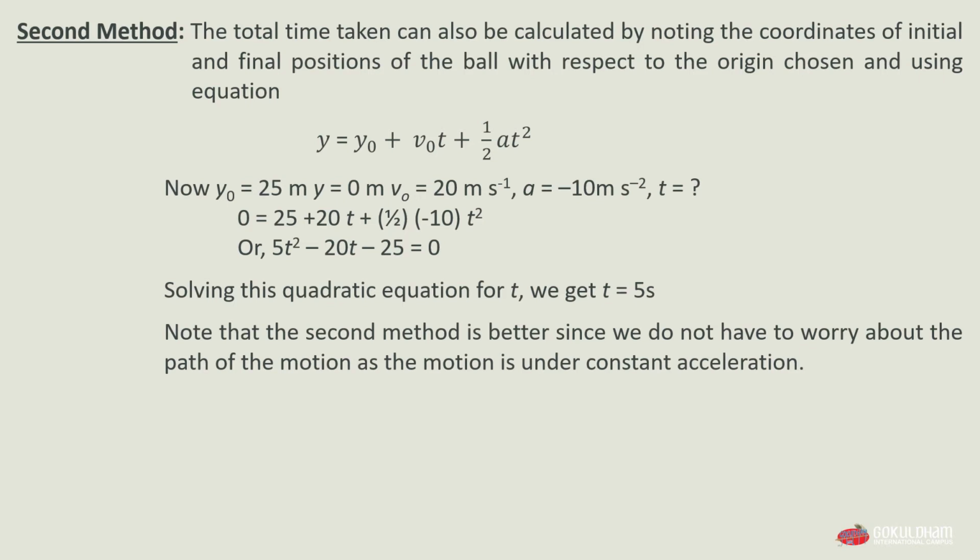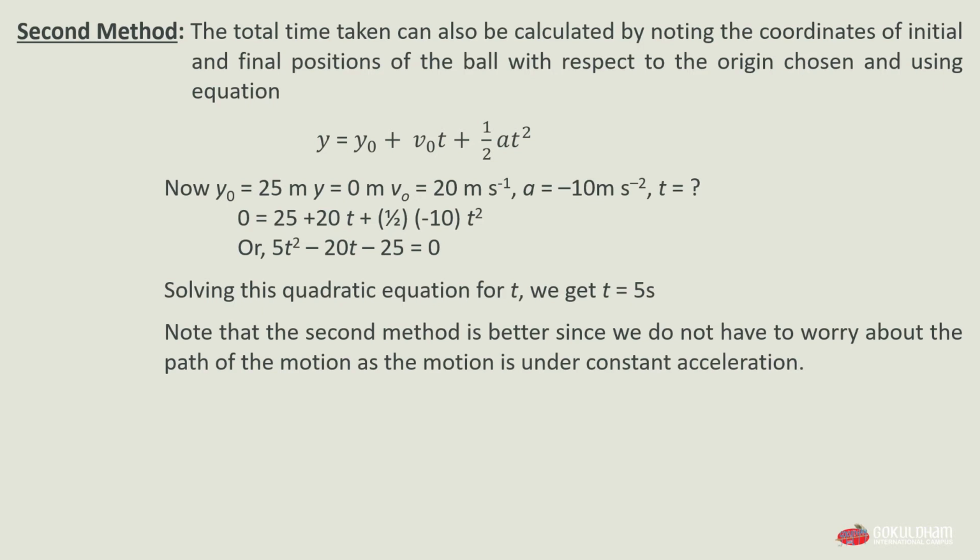So by substituting all these values in the equation y equals y0 plus v0 t plus 1/2 a t square, we get 0 equals 25 plus 20t plus 1/2 multiplied by minus 10 multiplied by t square, or we can say 5t square minus 20t minus 25 equals 0. Solving this quadratic equation for t, we get t equals 5 seconds. Note that the second method is better since we do not have to worry about the path of the motion, as the motion is under constant acceleration.